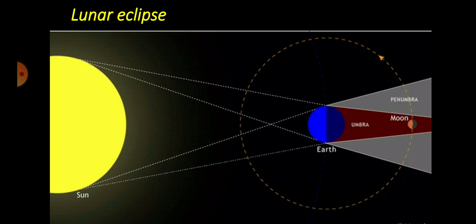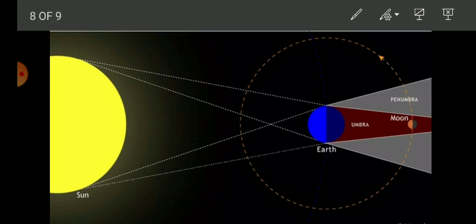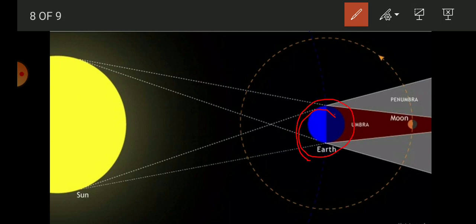Next, lunar eclipse. That means when the earth hides the moon, it is called lunar eclipse. Lunar eclipse occurs when the sun, earth and the moon lie in a straight line. When earth is in between the moon and the sun, it blocks the light of the sun.